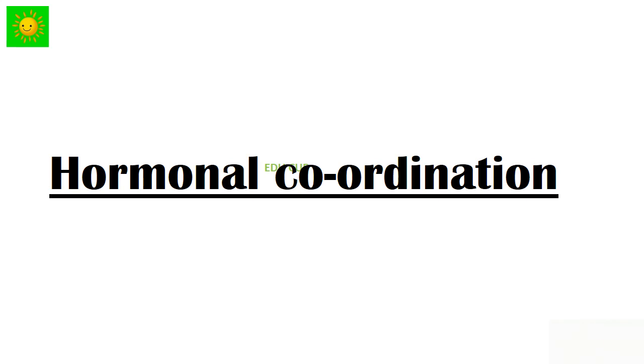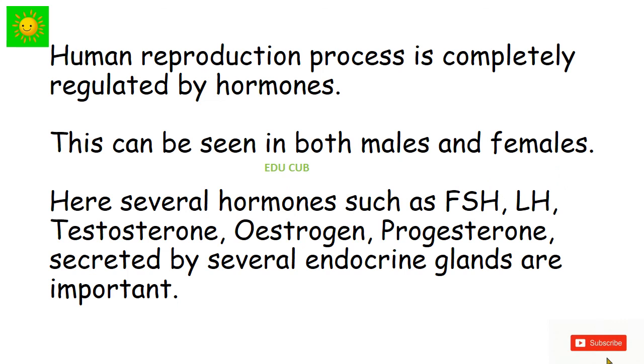Let's see hormonal coordination. The human reproduction process is completely regulated by hormones. This can be seen in both males and females. Here several hormones such as FSH, LH, testosterone, estrogen, progesterone secreted by several endocrine glands are important.